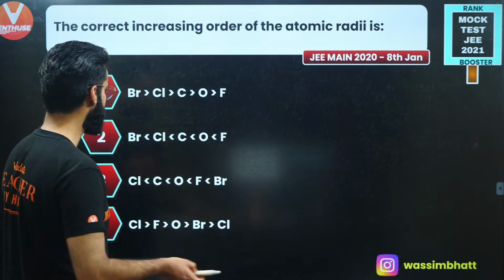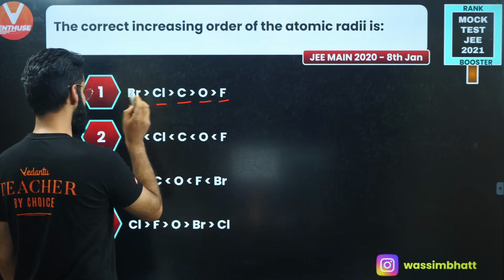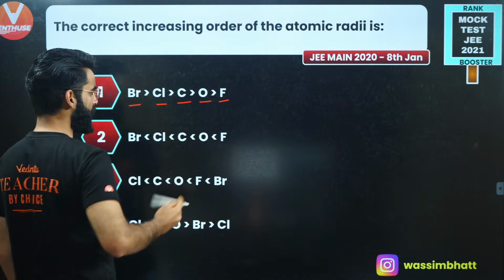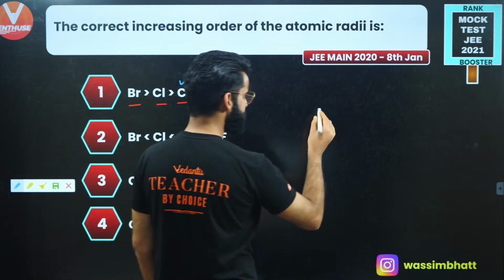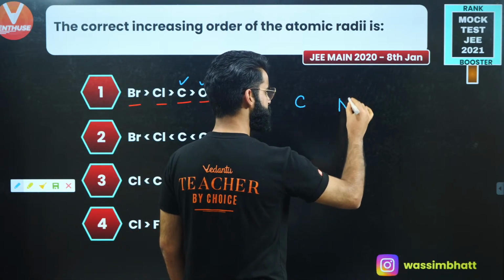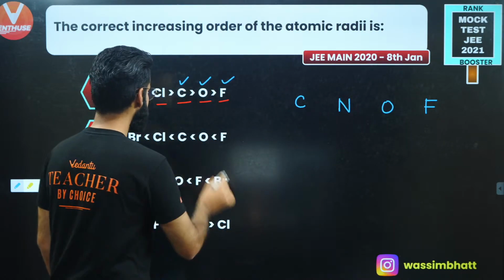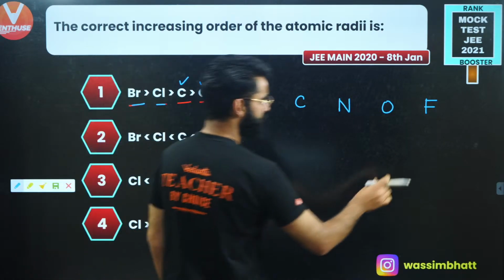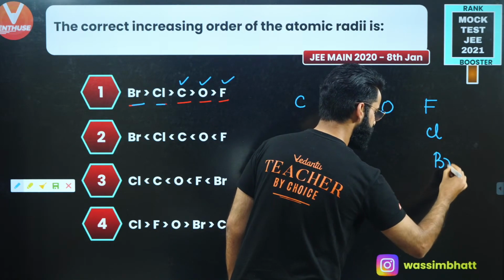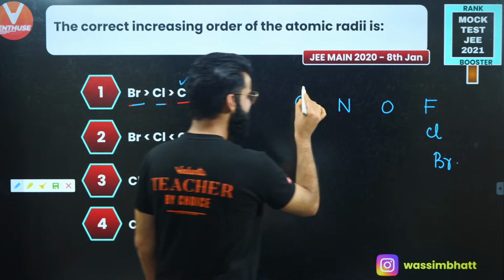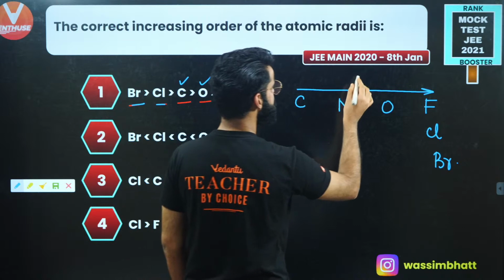Have a look. First of all, what elements am I given? I'm given fluorine, oxygen, carbon, chlorine, bromine. Carbon, oxygen and fluorine belong to the same period: first carbon, then nitrogen, then oxygen, then fluorine. Chlorine I'll write after fluorine, then bromine. As we move along the period, what happens to the atomic radius?